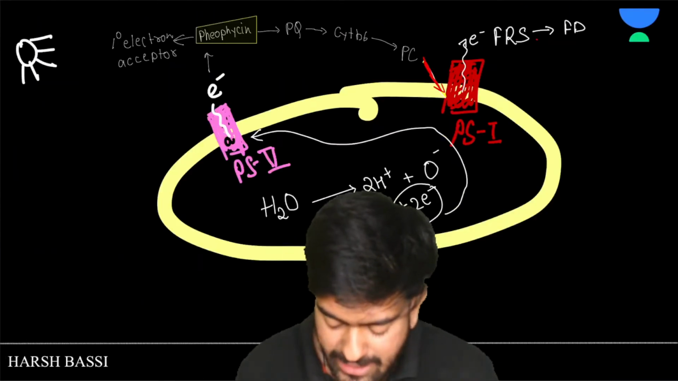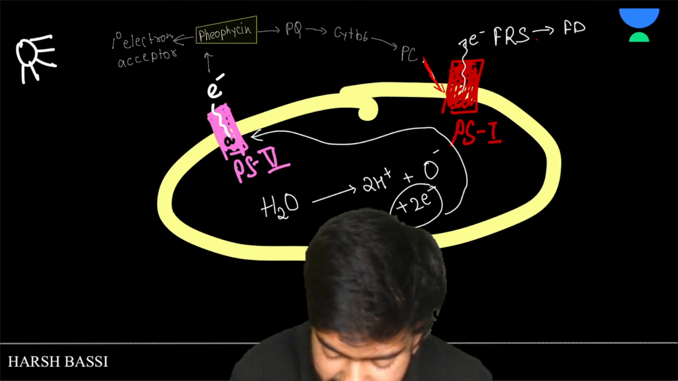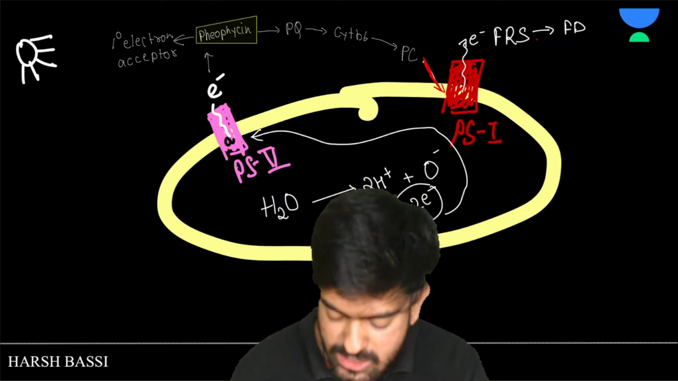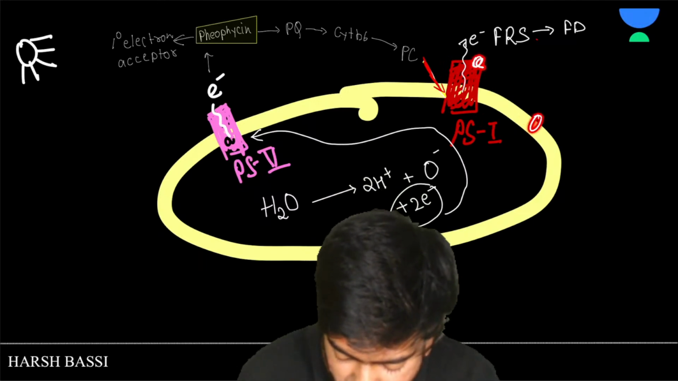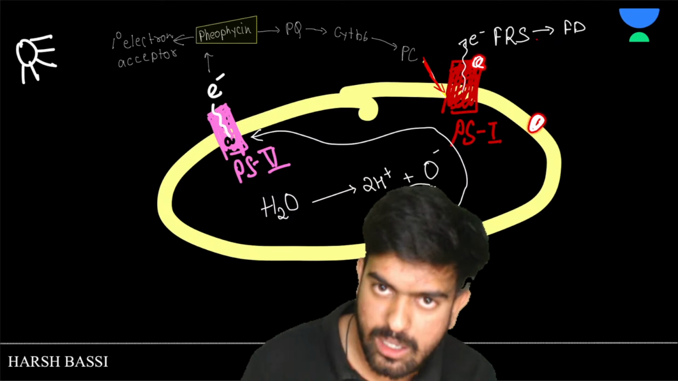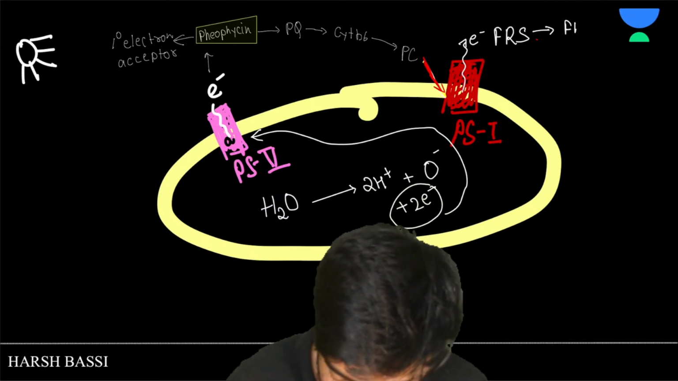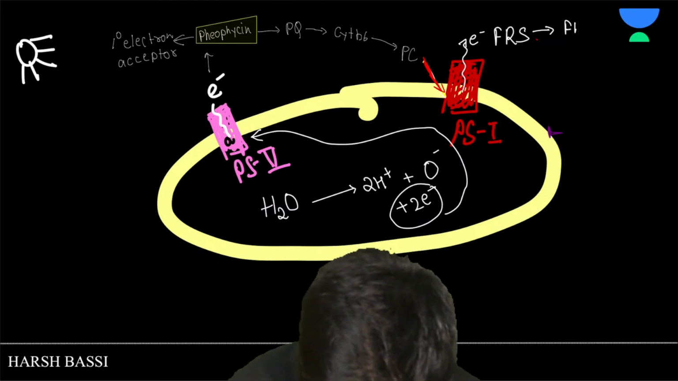So what I am doing is that FD is present here. When the electron reaches here in the membrane of the thylakoid, there is an enzyme present, which is NADP synthetase.